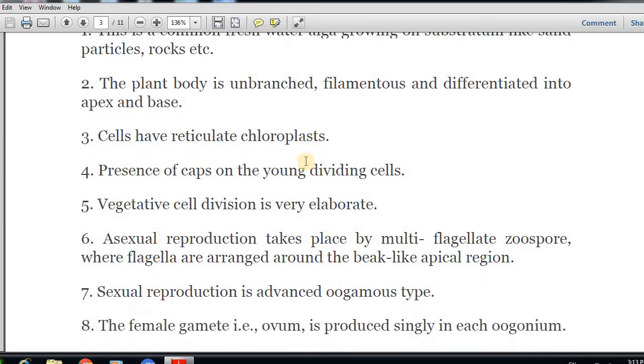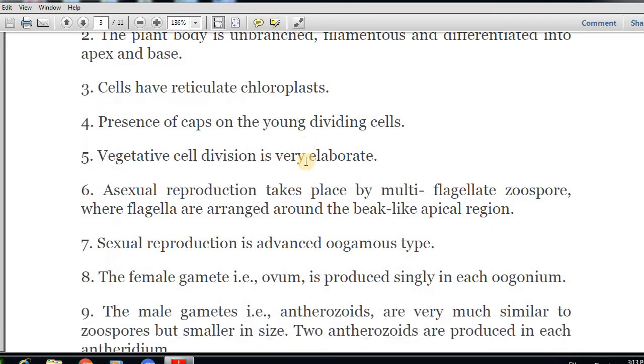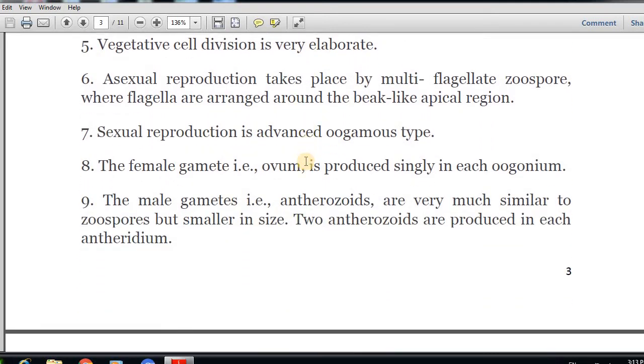Asexual reproduction takes place by multiflagellate zoospores, where flagella are arranged around the beak-like apical region. The sexual reproduction is advanced oogamous type. The female gamete, that means the ovum, is produced singly in each oogonium. The male gametes, that means antherozoids, are very similar to zoospores but smaller in size.